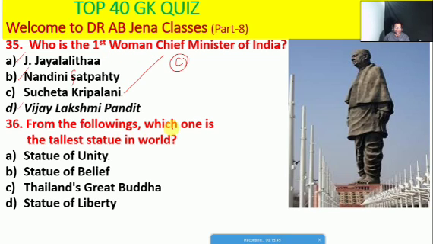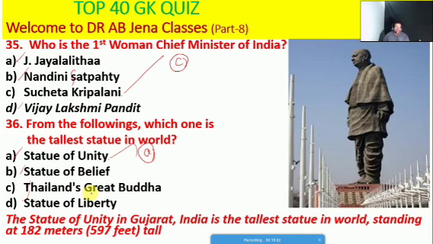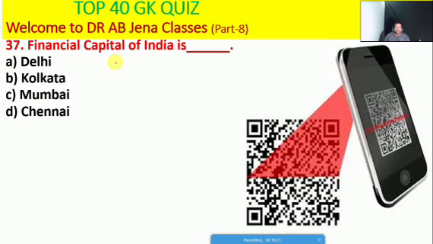So next one I'm taking: which one is the tallest statue in the world, whether Statue of Unity, or Statue of Belief, or Thailand's Great Buddha, or Statue of Liberty. So friends, here A is the right option. The Statue of Unity in Gujarat state, India, is the tallest statue in the world, standing at 182 meters, and it's 597 feet tall.